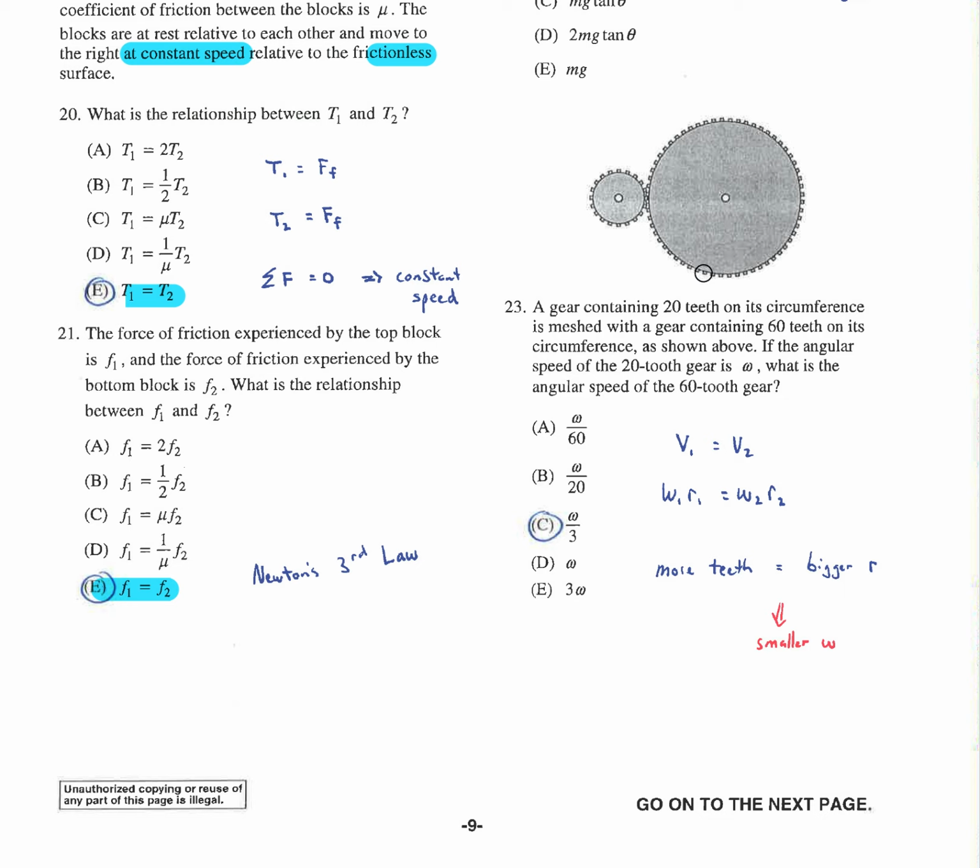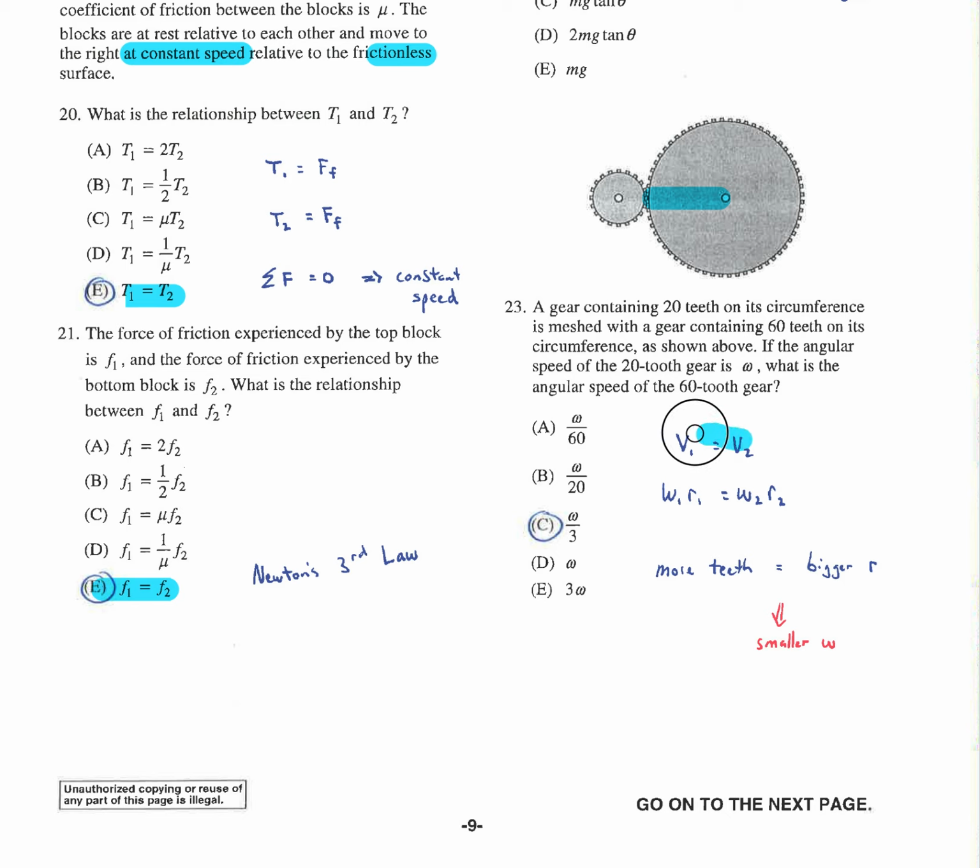Okay, when you have gears, it's about gear ratio, right? The number of teeth corresponds to the circumference, which corresponds to the radius. And pretty much then, this one has 3 times the radius, and it's going to be moving at 1/3 of the speed of the other one.